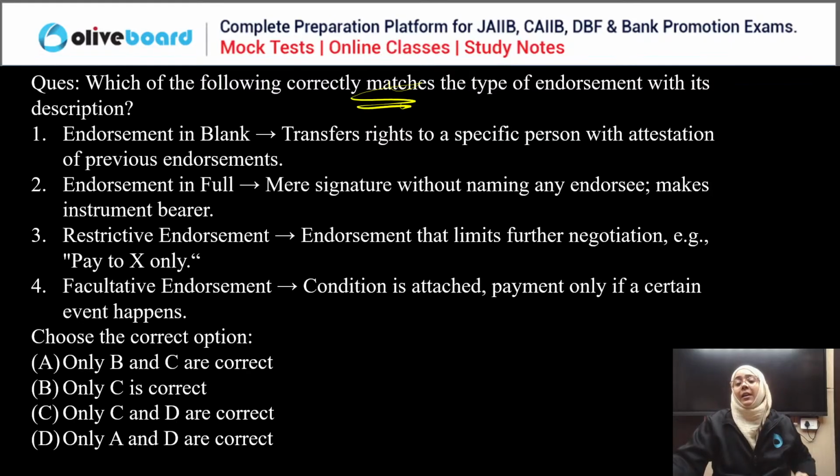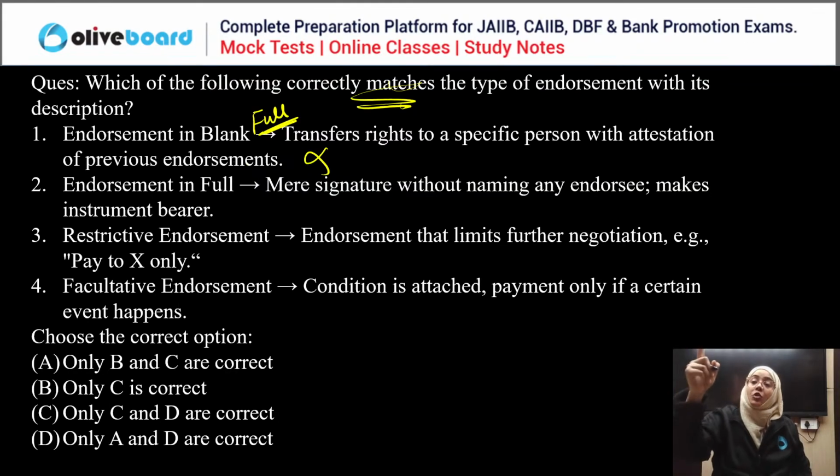Endorsement in blank: transfers right to a specific person with attestation of the previous endorsement. No, this is actually the statement of endorsement in full. Full means you have given the name plus you have signed it. It means I'm transferring this particular instrument to this party, so now this party is entitled to receive the payment. This is called endorsement in full.